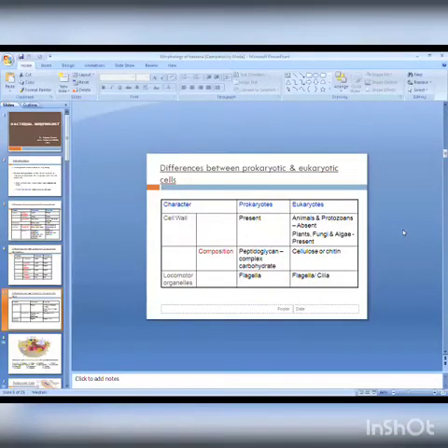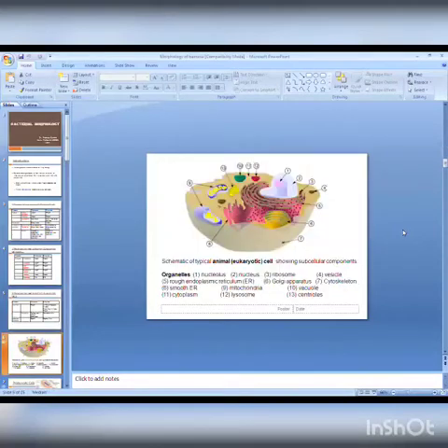In the case of the cell wall, it is present in prokaryotes; in eukaryotes it is absent in animals and protozoa, and present in plants, fungi, and algae. Peptidoglycan, a complex carbohydrate, is present in the prokaryotic cell wall, while in eukaryotes cellulose or chitin is generally present. The organ of locomotion is flagella in prokaryotic cells, while in eukaryotes it is flagella or cilia. So these are the differences between prokaryotes and eukaryotes.